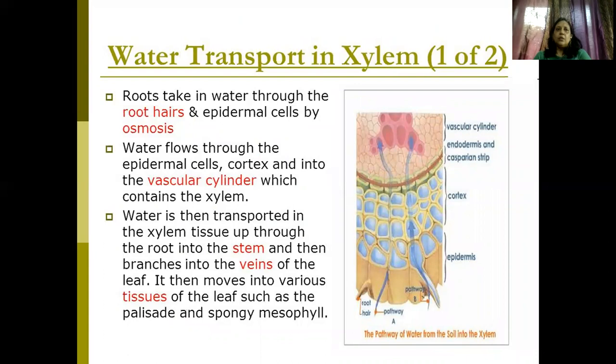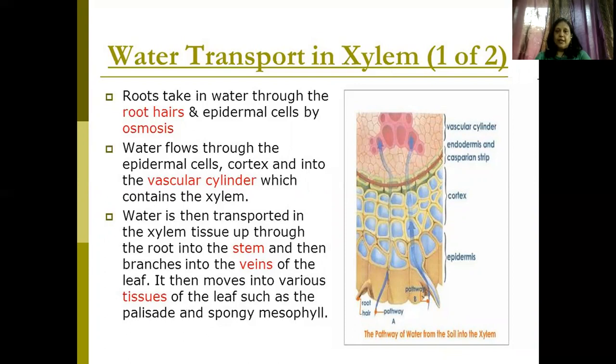Now here, the water transport in the xylem. Now what do you see? The roots take in water through the root hairs and the epidermal cells by osmosis. Now all of you, I hope you know what is osmosis. What happens in osmosis? You might have studied in chemistry. We'll see ahead. What is osmosis? So basically it's a movement of water across a semi-permeable membrane, right? I hope you all recall it from 11th standard. We will see still ahead.